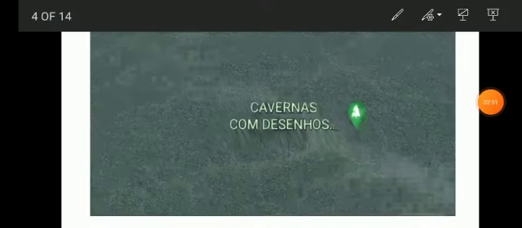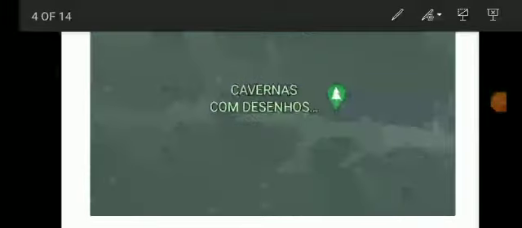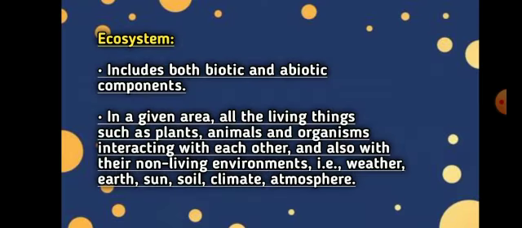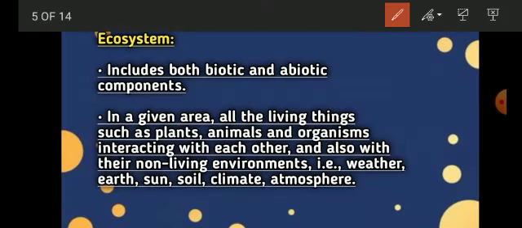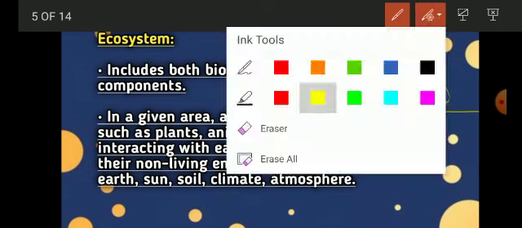Okay, before going into the concept, I want to show you a gif about environment. As you can see, this is the Amazon rainforest that is situated in Brazil. So as you can see here, this is your environment view. Okay, now let's move on with the concept. As we discussed and learned about the definitions, we understood what is environment and what is habitat. Now let us see what is ecosystem and its components.